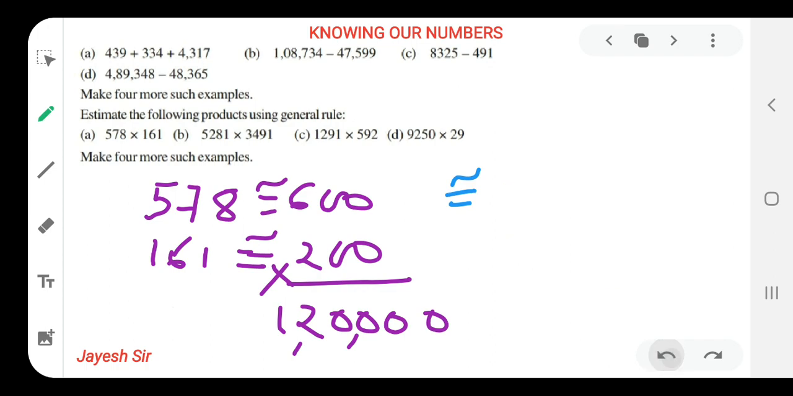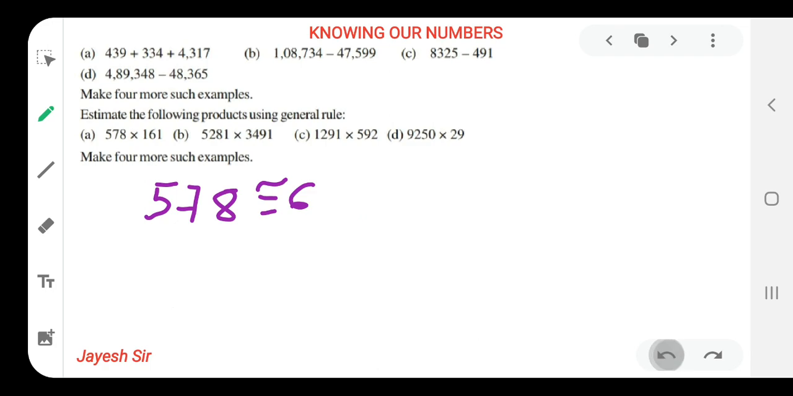So let's begin with our second sum. 5,281 multiplied by 3491. Now 5281.